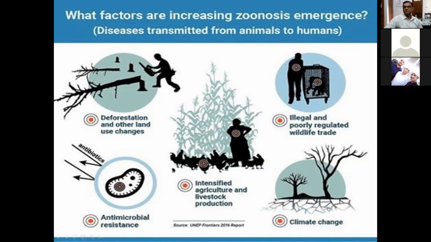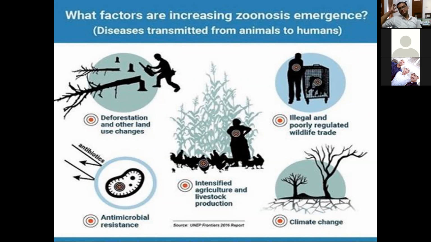Climate change, that is also a very burning factor nowadays. Due to change in the climate, the habitat is disturbed, the ecosystem is disturbed, and the pattern of disease is shifting. So the cooler weather is now shifting into hotter weather. So what happens? The type of pathogens are also changing due to change in environmental temperature, and that leads to emergence of new diseases.